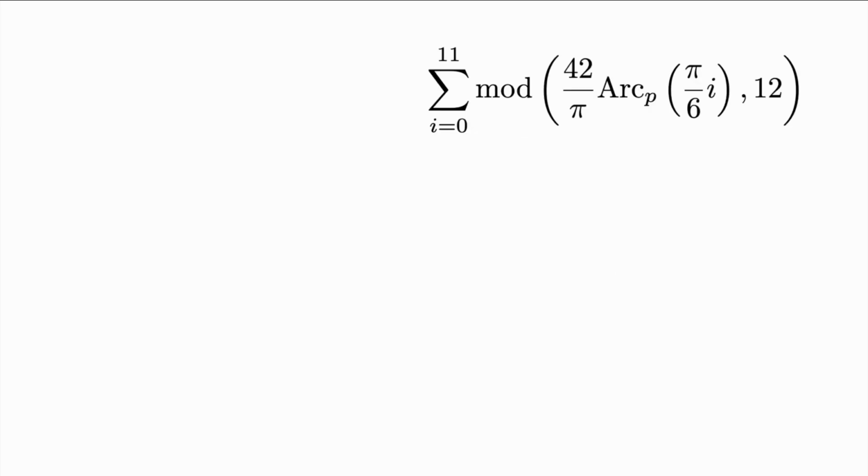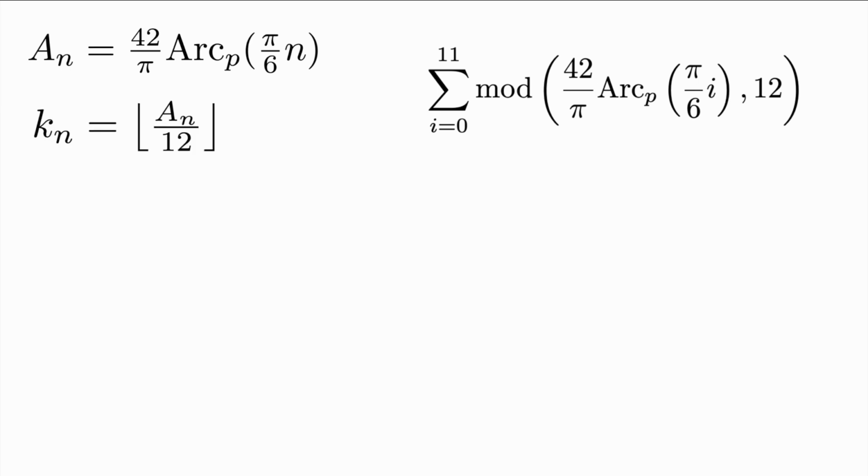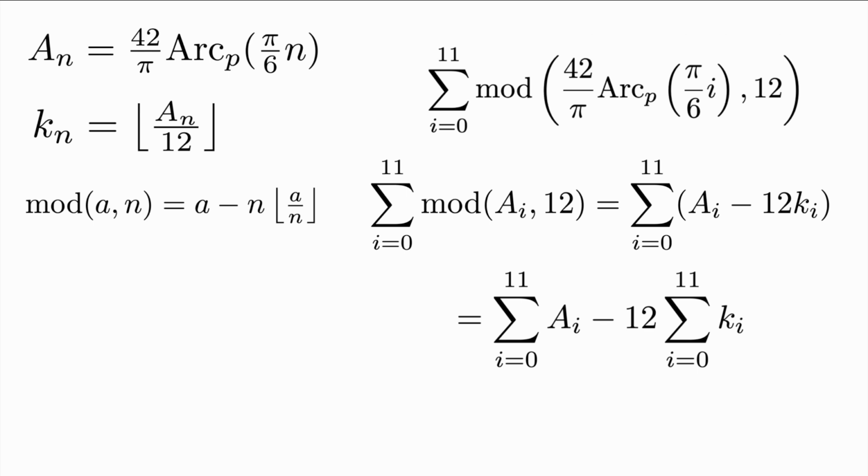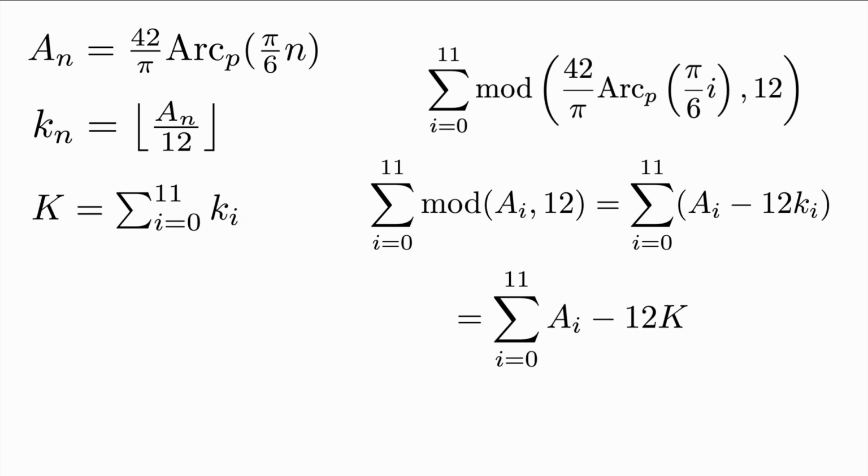Let's take this summation of arc mod 12 on the right. Let a_n be 42 over pi arc base p of pi over 6n, and let k_n be floor a_n over 12. Of course, we can replace the arc here with a_i, but we can go further by the definition of k_n and mod to turn the summand into a_i minus 12 k_i. We can split the sum, and finally define big K as the sum of these little k's.